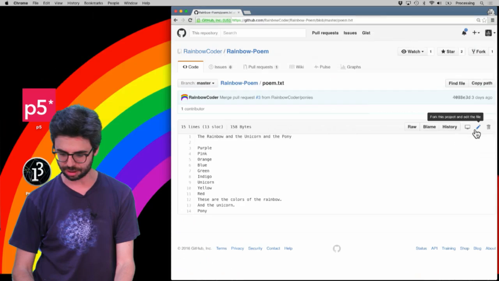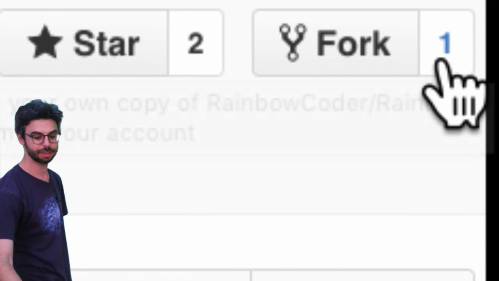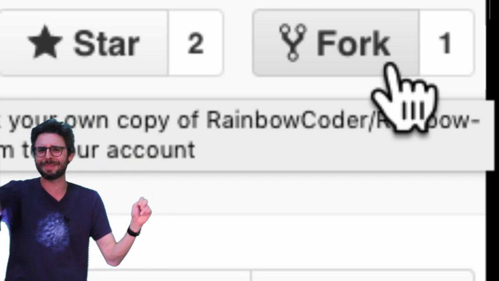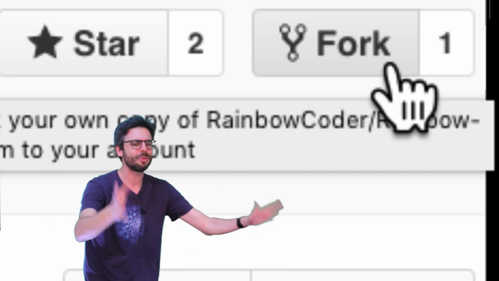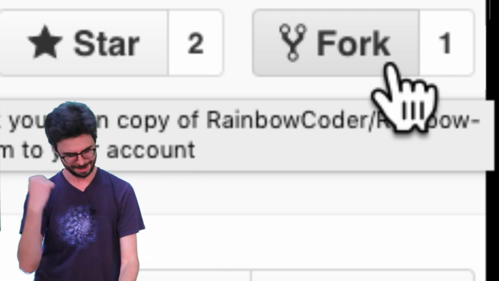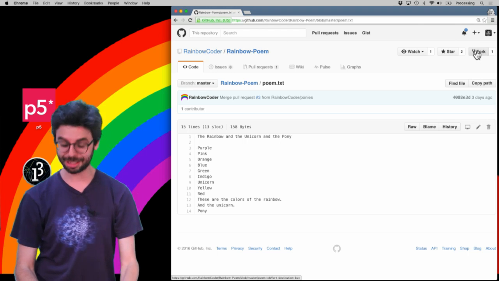Another way I could create the fork is to click this button up here. Oh, you can't really see that. This button up here in the top right corner, fork. So I don't know which one I want to do right now. Flip a coin, spin a wheel. Let's fork it. Let's do the fork. Come on, let's be bold today. Okay, so I'm going to click this fork button right now.